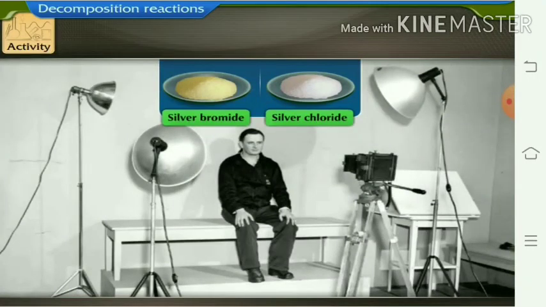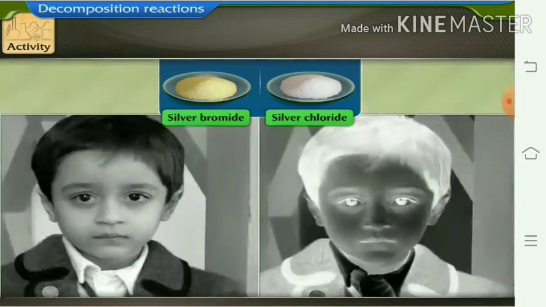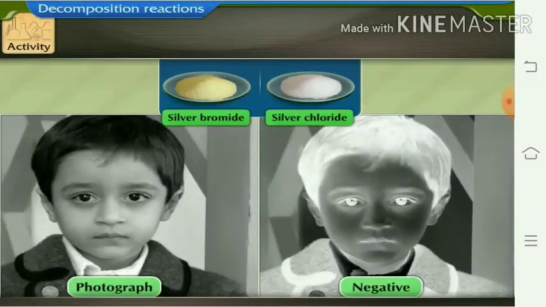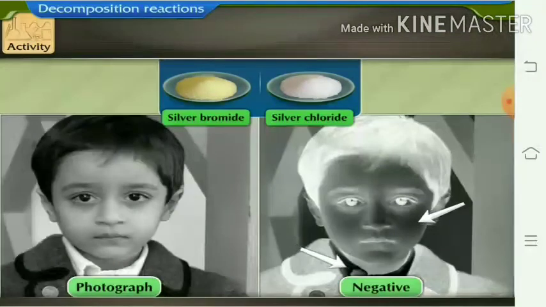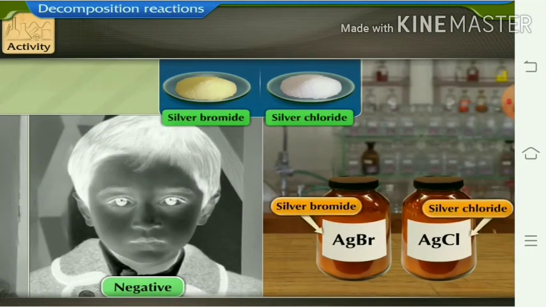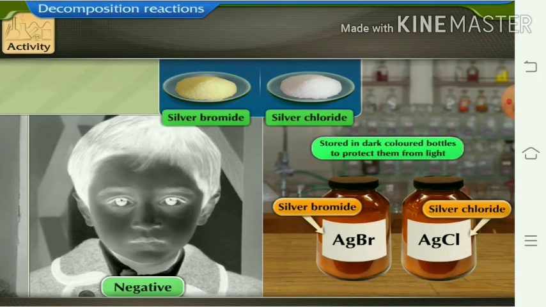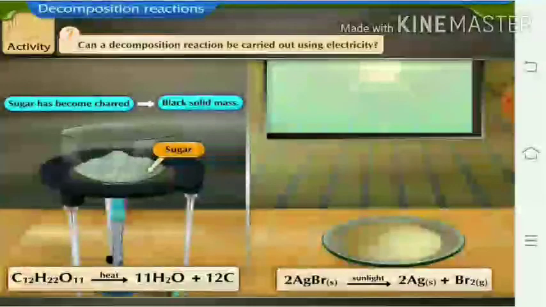So here are some examples of decomposition when we are taking a photo. At that time, the negative photograph is only due to this silver bromide and silver chloride. So a negative photo means it is black in color, and it is due to the combination of this silver bromide and silver chloride.